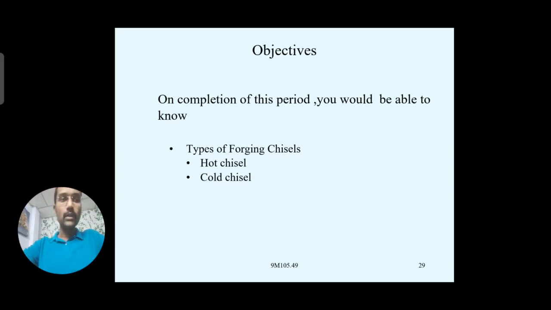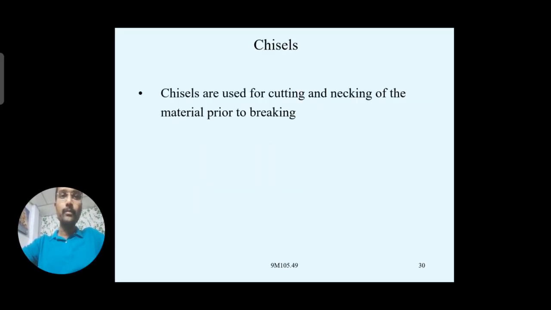You can also provide a necking operation, which means reducing the cross section of that object, so that if you want to break it at that point, we can use these types of chisels. Okay, so we'll see the purpose of them. Basically there are two types, a hot chisel and a cold chisel. We will see how they look.